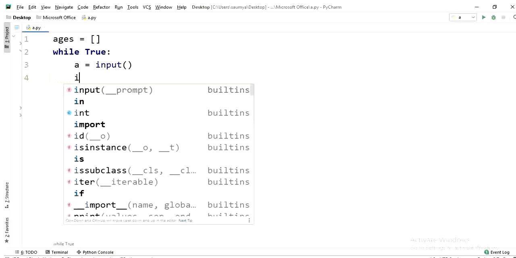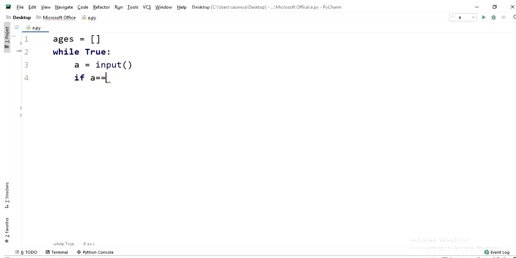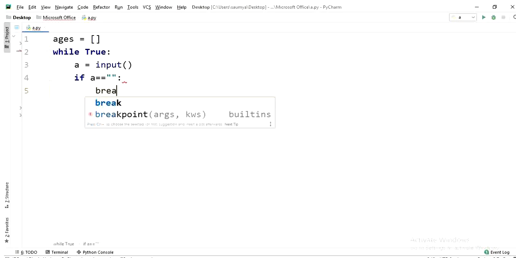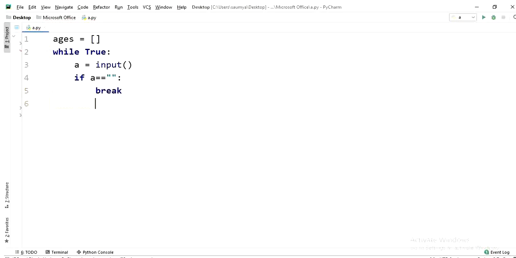Now here first we will check if a is equal to blank, right? Because it was mentioned, just press enter without any value if you don't want to take further input, right? So here we are checking this condition. So if this is the case, just simply come out of the loop, or simply break the loop, right?